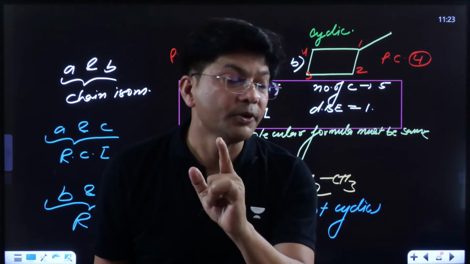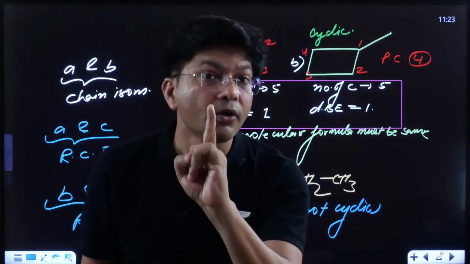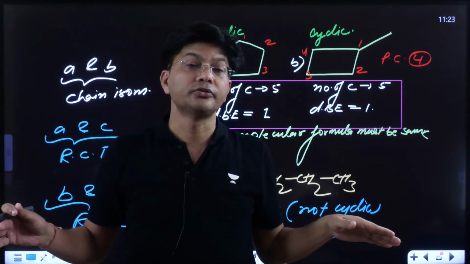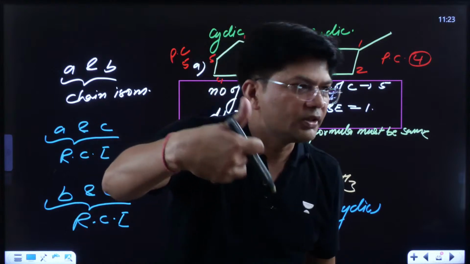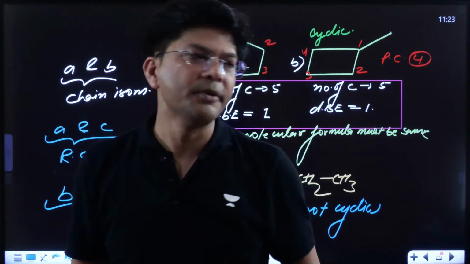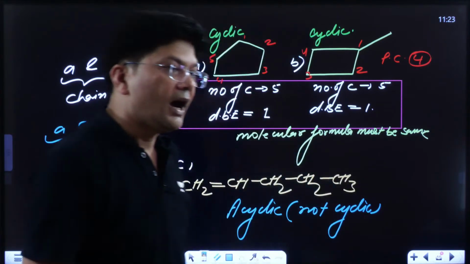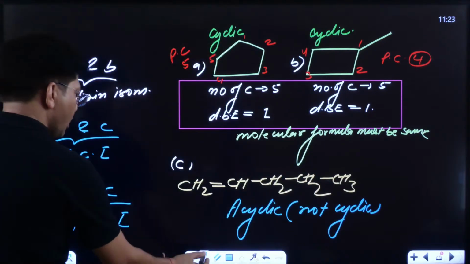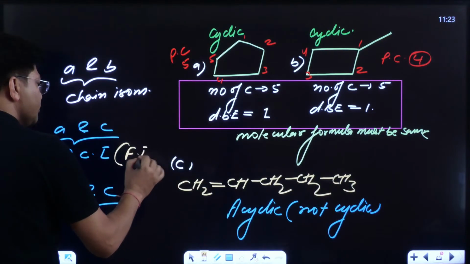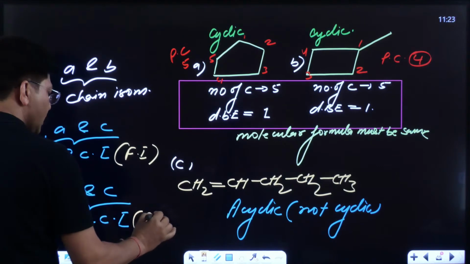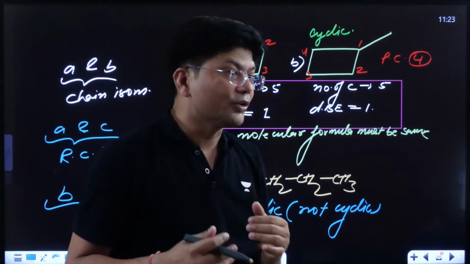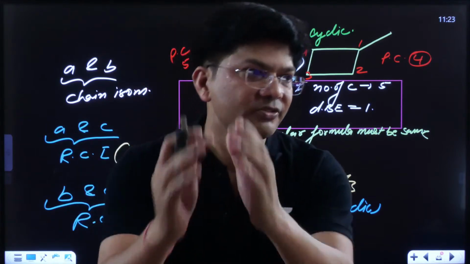But first, do let me know with a thumbs up, because this is the only way of communication between me and you. We will definitely solve a number of questions. So, all RCI are always functional isomers.